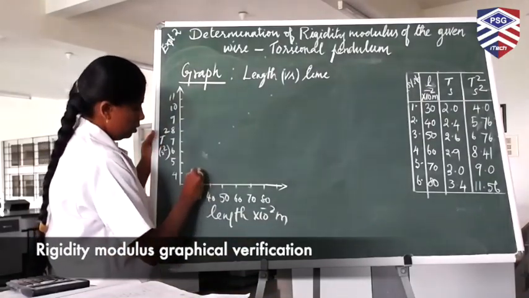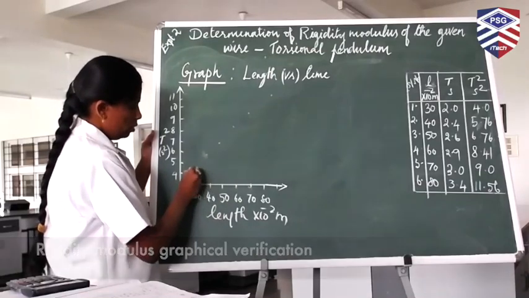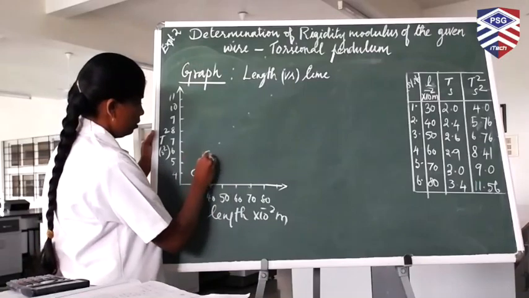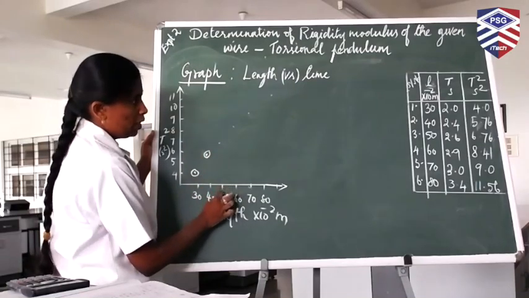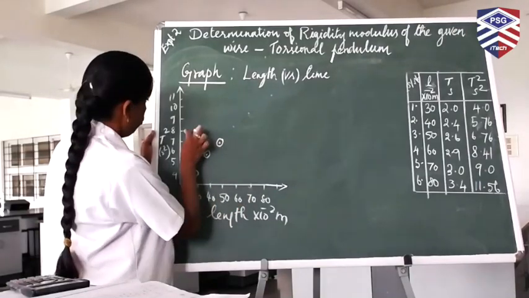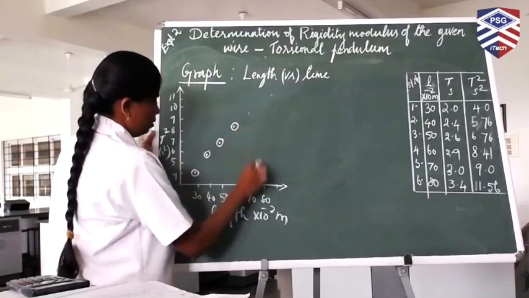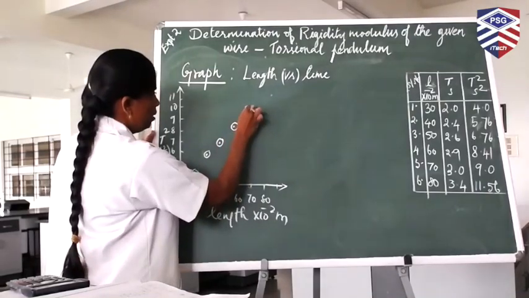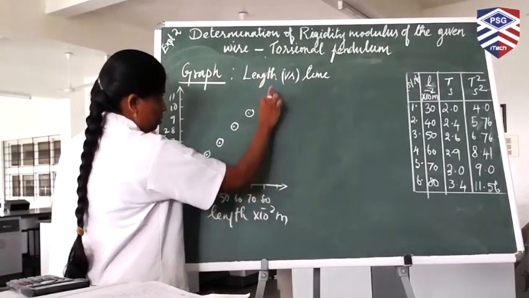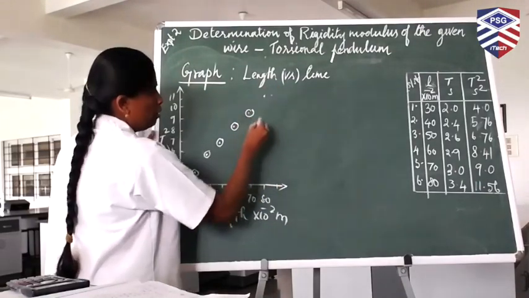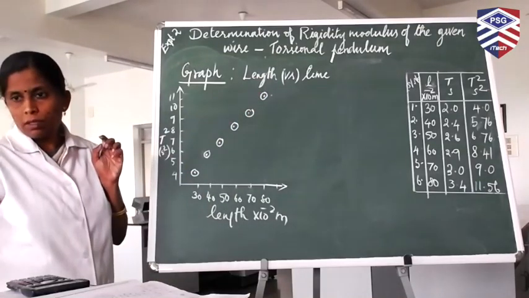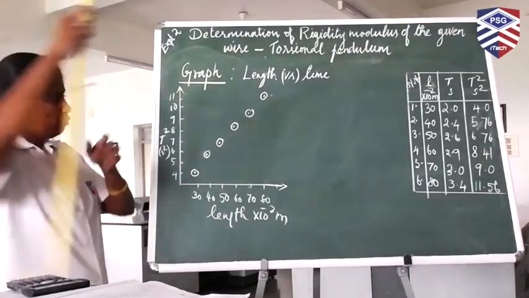For 30, it is 4. Mark the point. For 40, it is 5.76. Here. For 50, it is 6.76. For 60, it is 8.41. For 70, it is 9. And for 80, it is 11.56. Now mark all the points and join the points with the help of a scale.